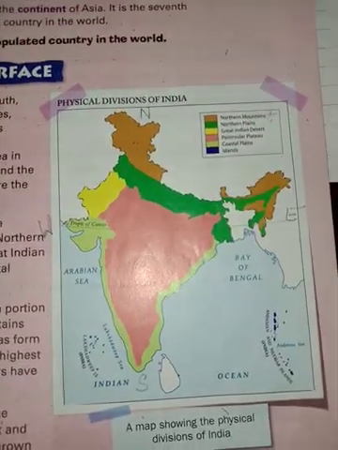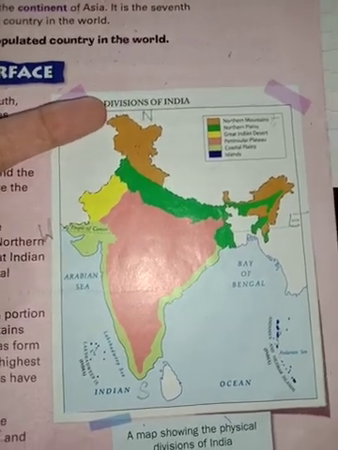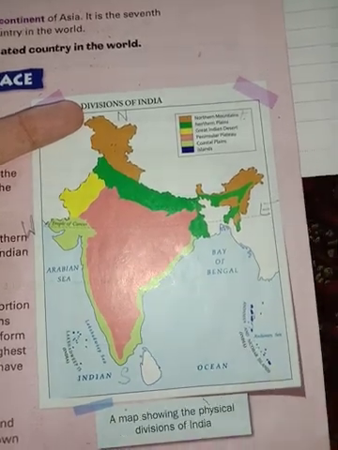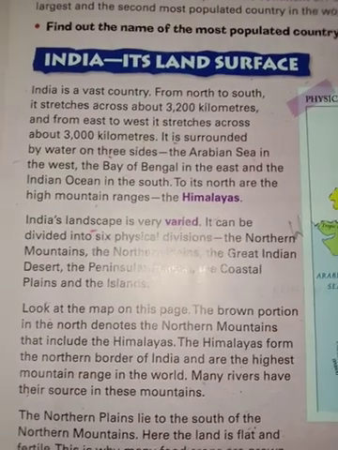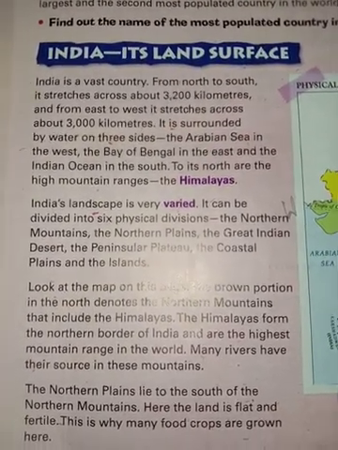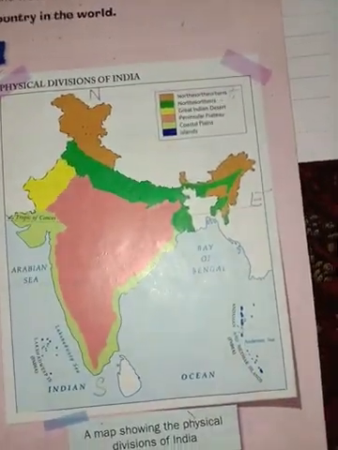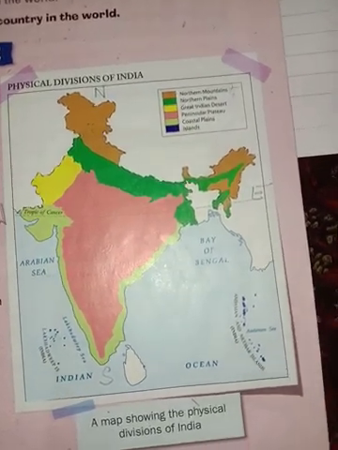And at the topmost, at the north side, lies here what? Himalayas. Here lies at the top Himalayas. Okay, so here you can see it is written, to its north are the high mountain ranges. All the mountain ranges, that is called Himalayas. Here you can see in this map some colors are also given which indicate different areas.